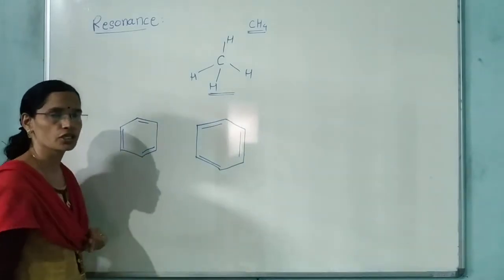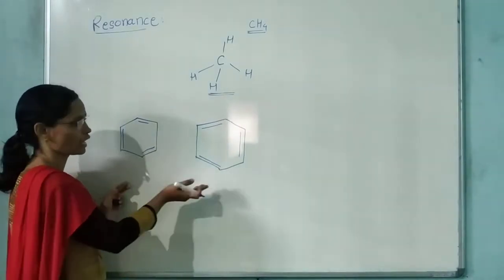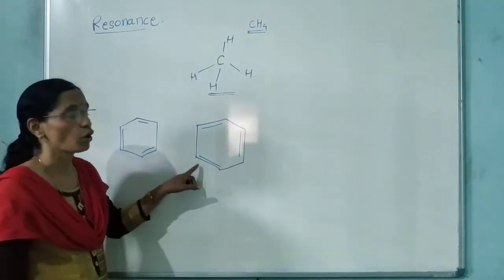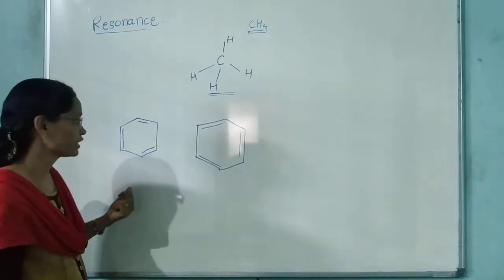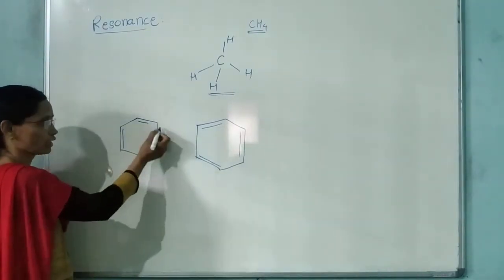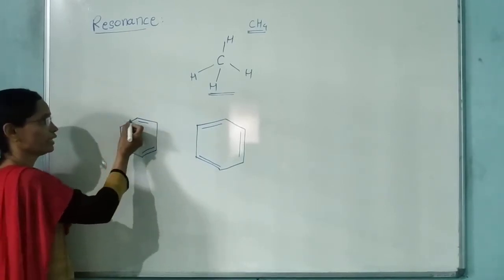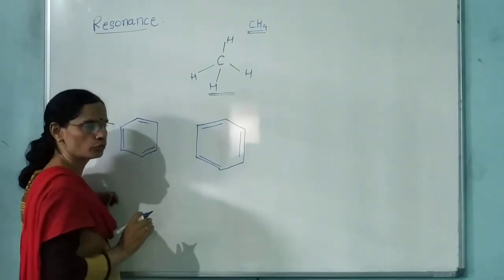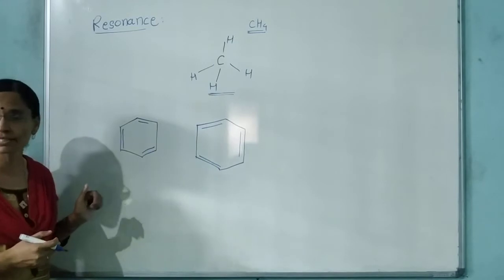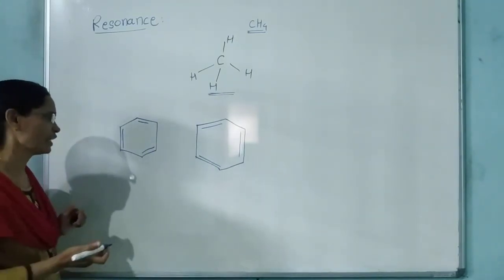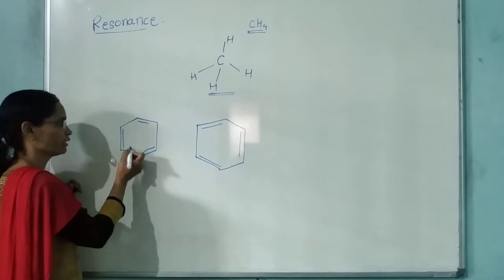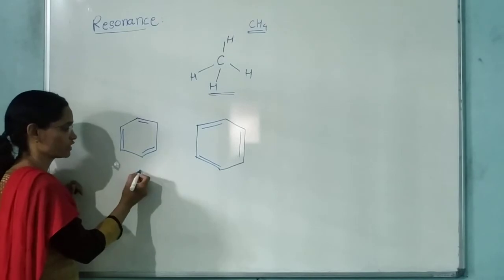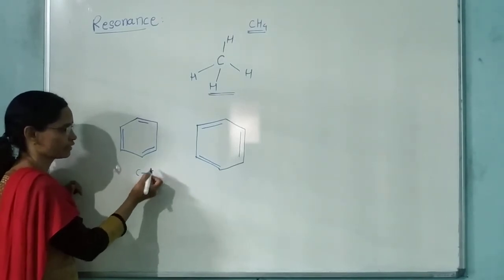These two are the structures of benzene, and these two structures look very similar to each other, but they are not similar. Now let us see how. Here, how many total carbons? 1, 2, 3, 4, 5 and 6 carbons. Here also 6 carbons. You know the molecular formula for benzene is C6H6, right? How many single bonds are here? 1, 2, 3. I am considering the single bonds only between the carbons. C-C single bonds are 3 here.